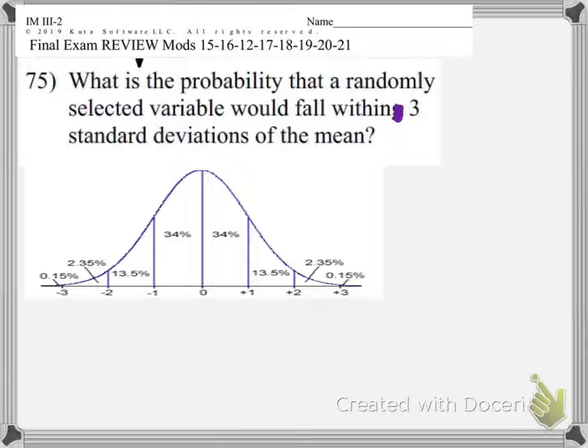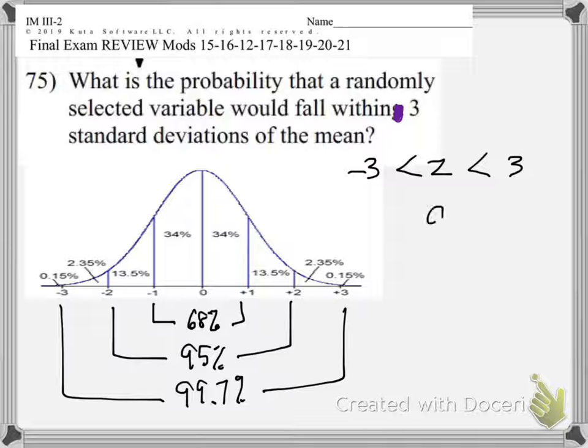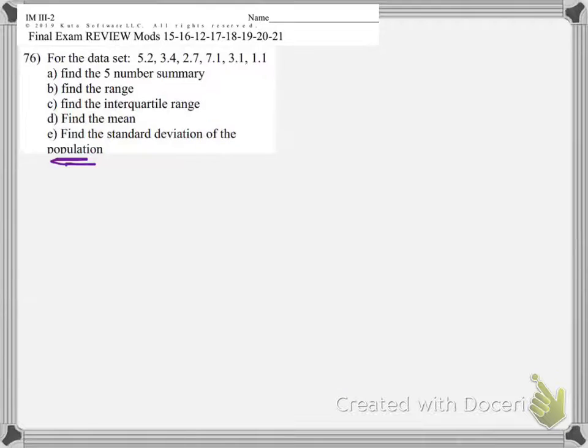This one, same thing here, 68, 95, 99.7. So when this one asked me, what's the probability that a randomly selected variable would fall within 3 standard deviations? They're talking about z numbers from negative 3 to positive 3, which is my 99.7%. Okay, back to where we were.